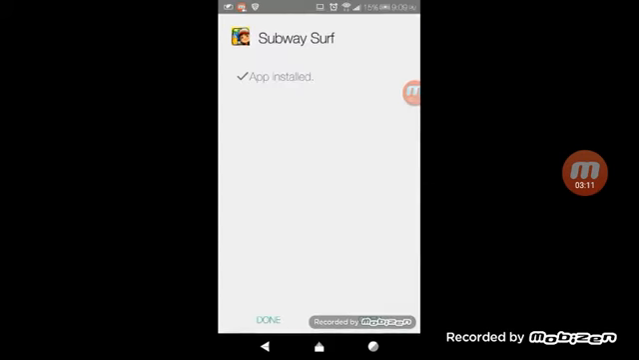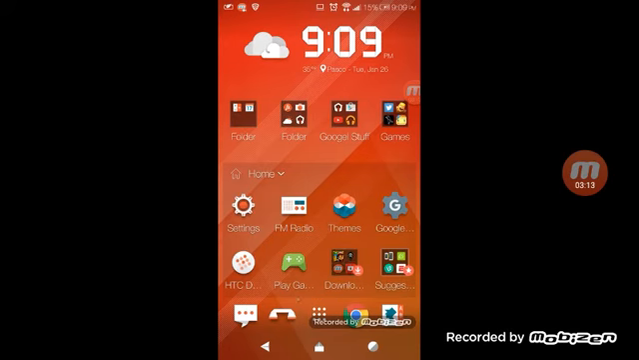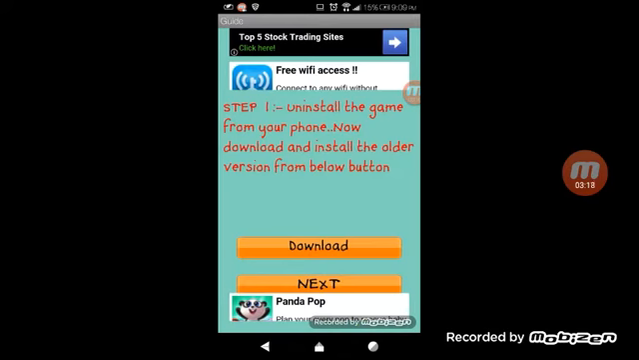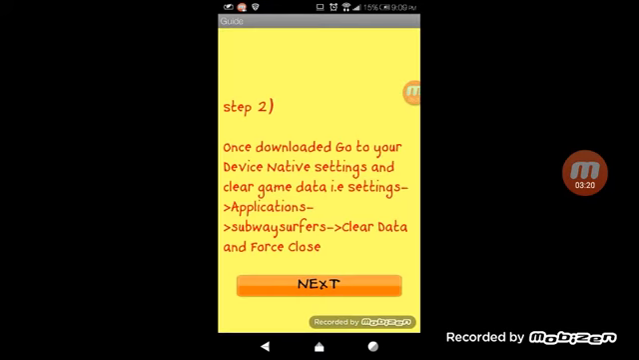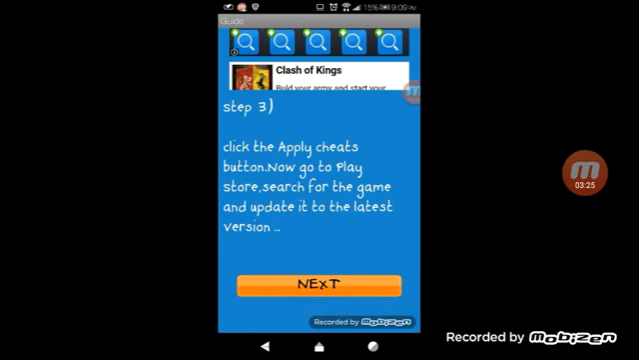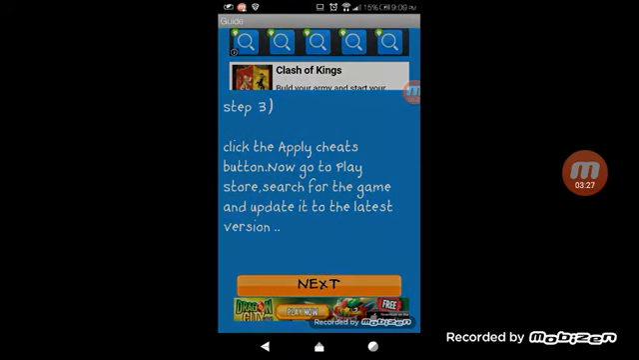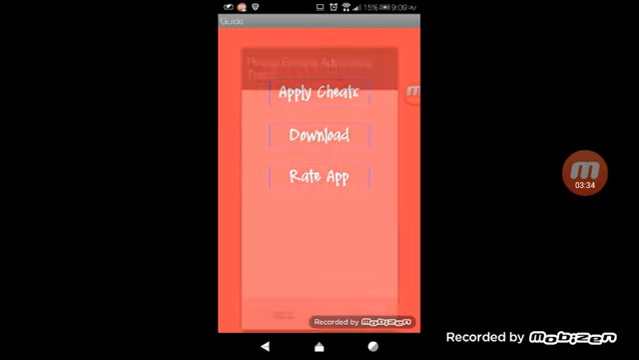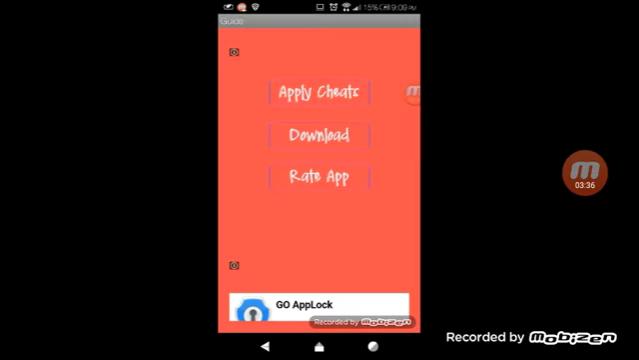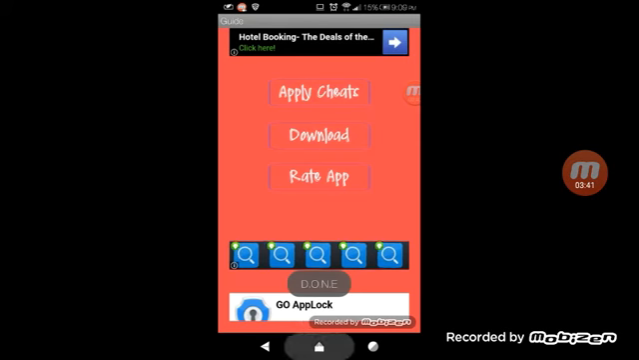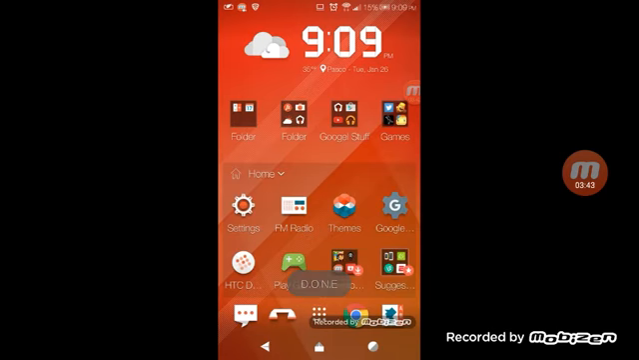Okay, it's finished. So what you want to do is get out here and go back into the guide. Wait for the ad, and then just keep on going. Right here it'll say click apply cheat button and go play. Press next, and press apply cheat right here. And then you go on Subway Surfers.